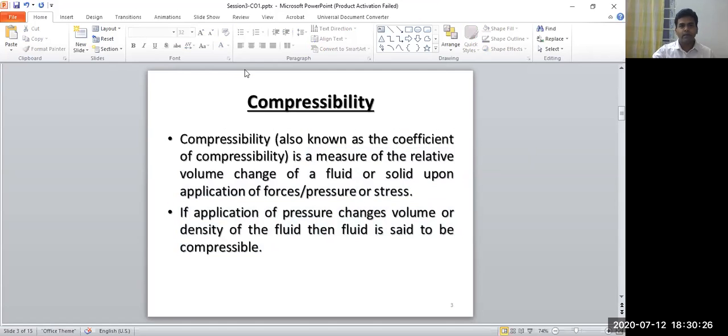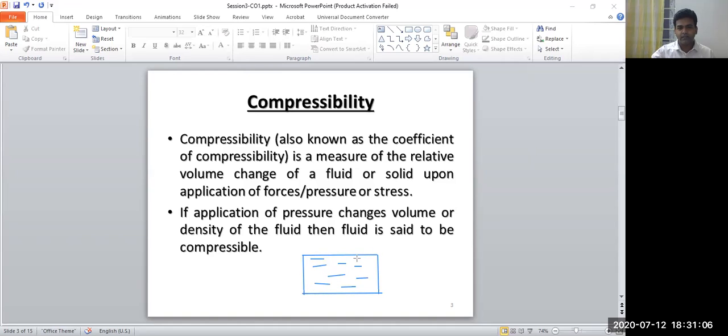Suppose, here I am going to use some annotation, it's better for understanding. Suppose this is a space, a closed space. In this space, liquid, or you can say water, is completely filled.